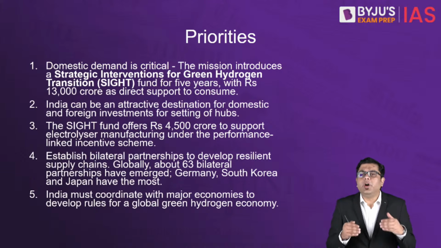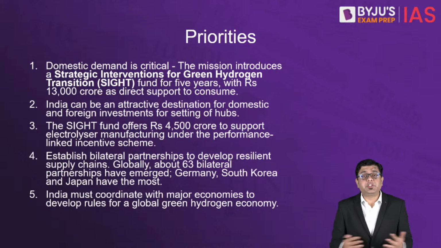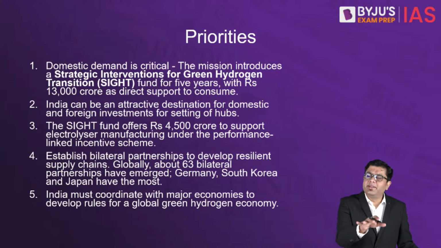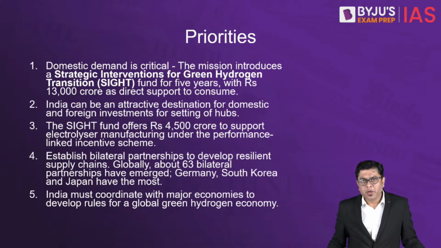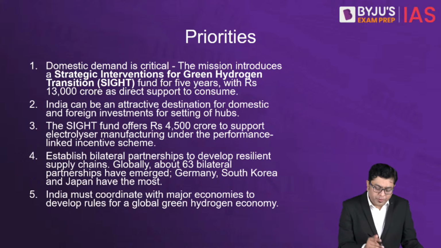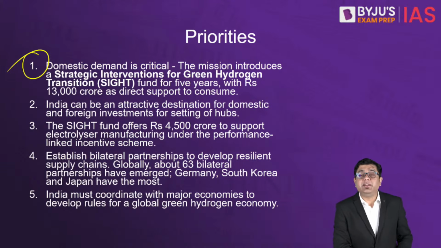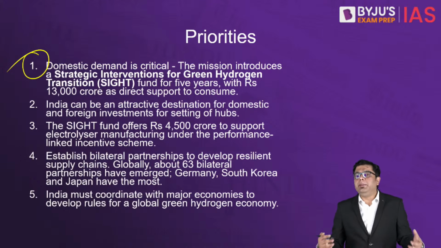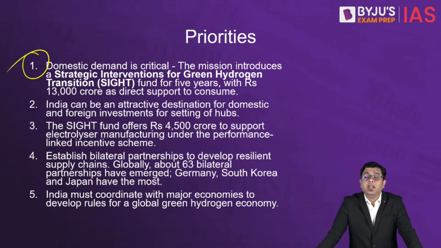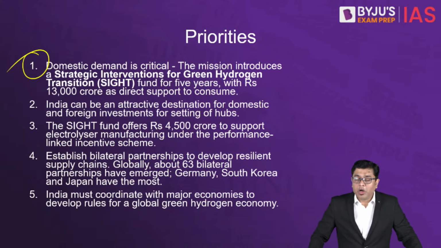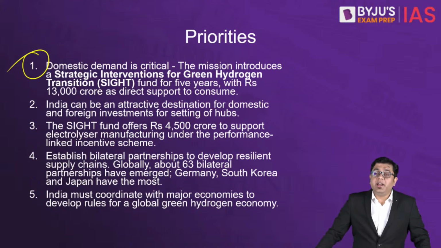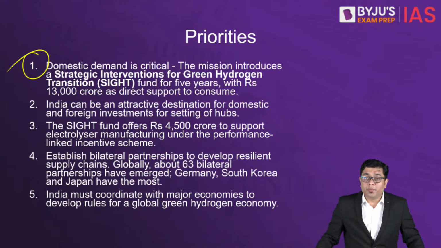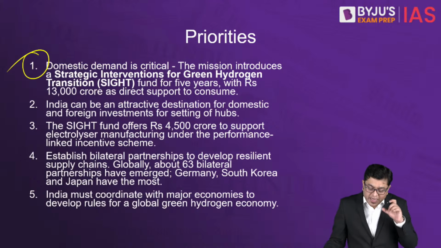But in order to achieve that kind of opportunities which lie before us, we need to set certain priorities straight. What are those priorities? First of all, we need to ensure that there is a robust domestic demand. We cannot survive only based upon exports. This is not 1980s anymore. We need to ensure that India, being one of the largest auto markets in the world, has got a sustained and a robust demand for that hydrogen.